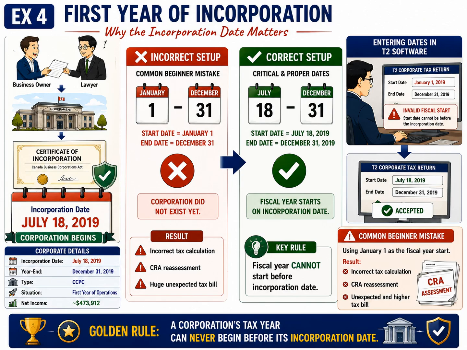Finally, look at the banner across the bottom of the slide. This highlights the golden rule that every corporate tax preparer should remember. A corporation's tax year can never begin before its incorporation date. Whenever you prepare a first-year T2 return, the first step should always be verifying the certificate of incorporation and confirming that the fiscal year starts on exactly the same date.